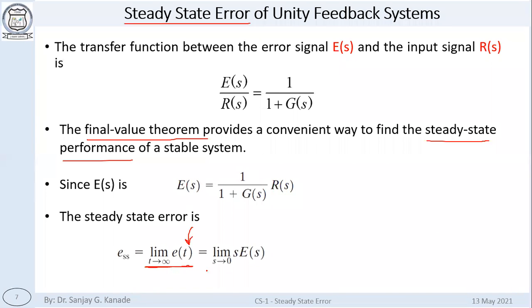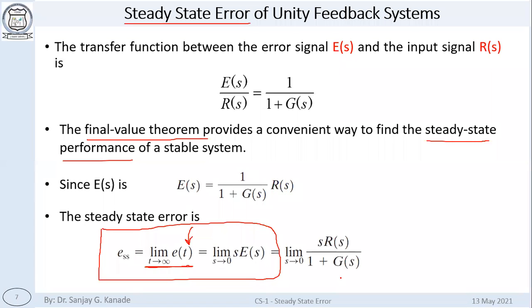Final value of the signal is calculated using the Laplace transform of the function, and that is done by using limit s tends to 0 of s times the transform. Okay, this is calculated on the basis of the final value theorem. This is the final value theorem. And to substitute here, E of s is equal to R of s upon 1 plus G of s. So this is the expression for ESS, the expression for steady state error.